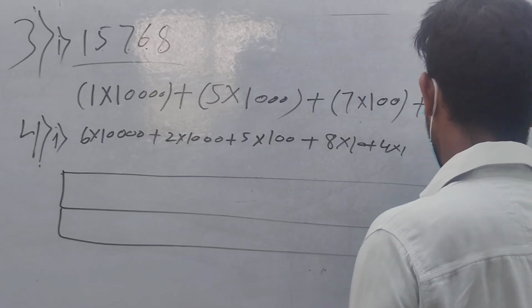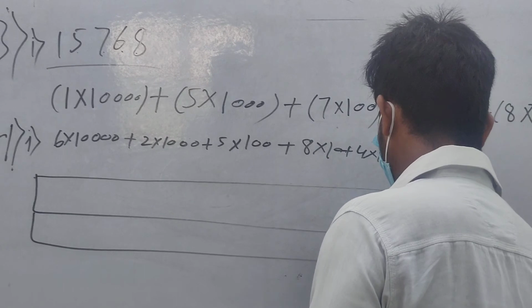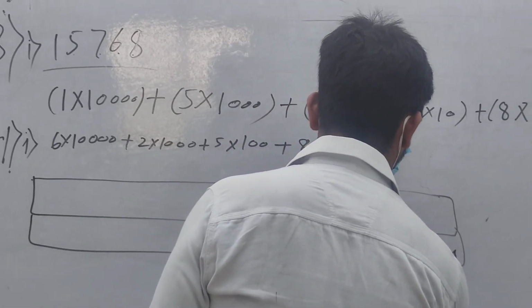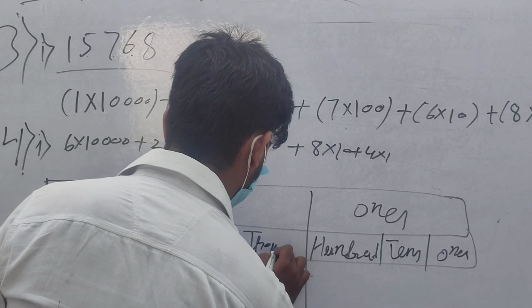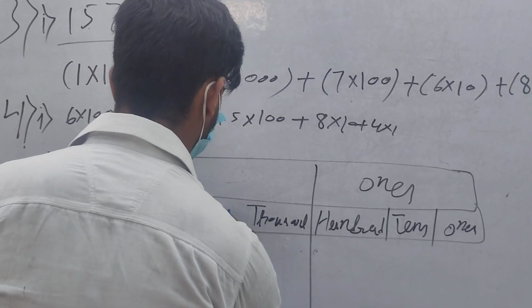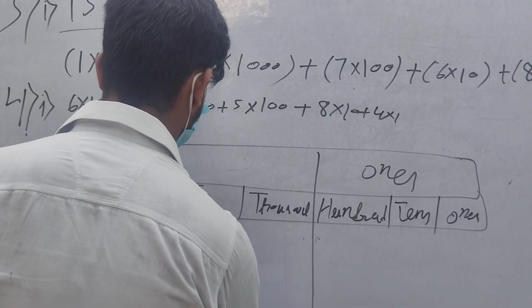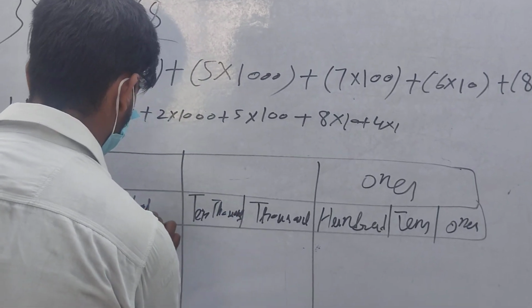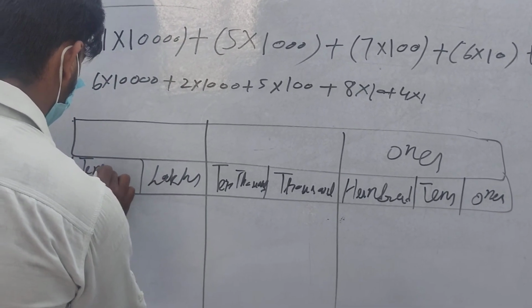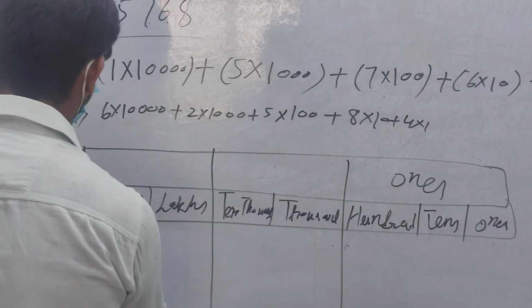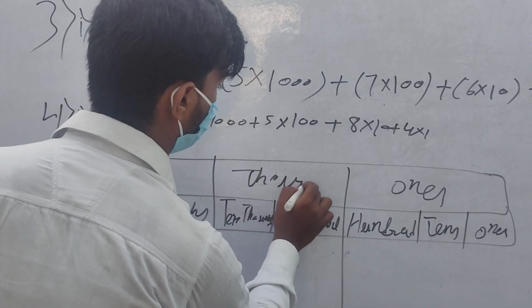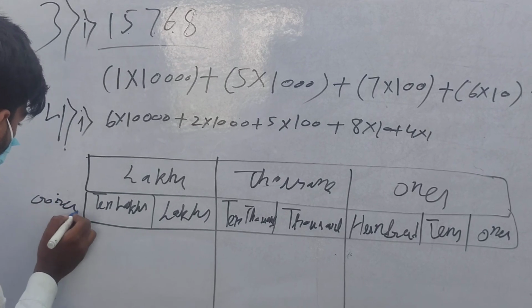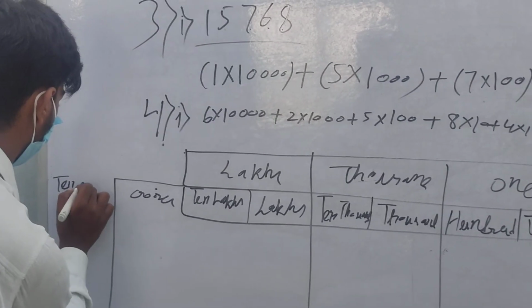Ones, tens, hundred, thousand, 10,000, lakhs, 10 lakhs, and there will be crores and 10 crores.